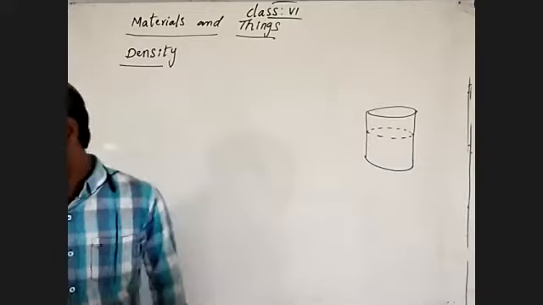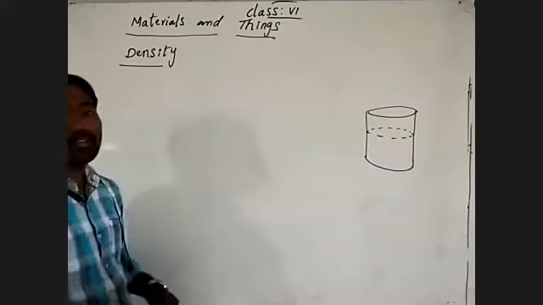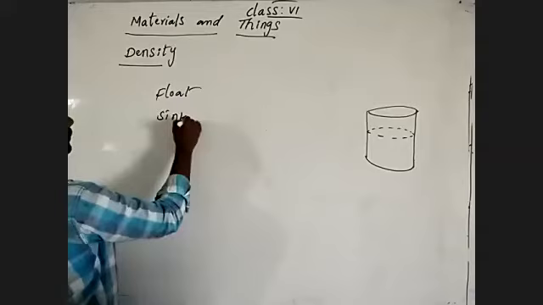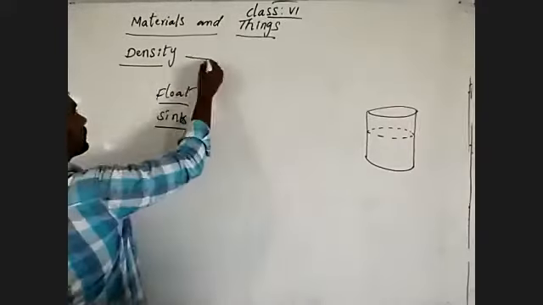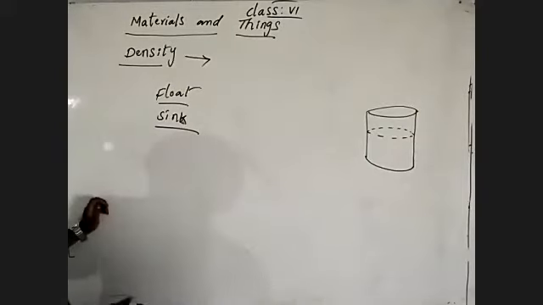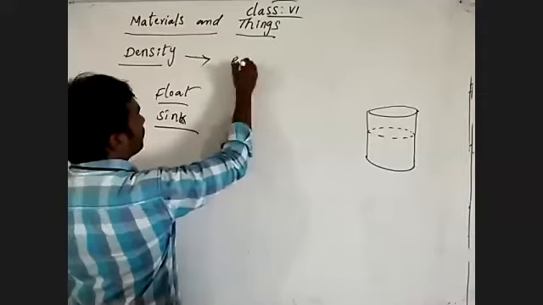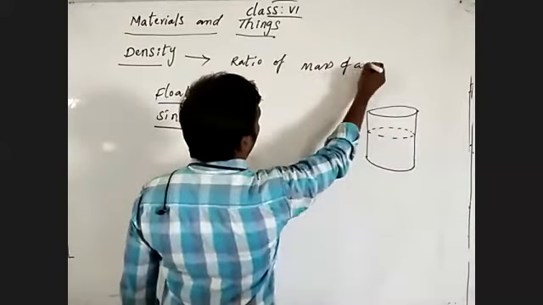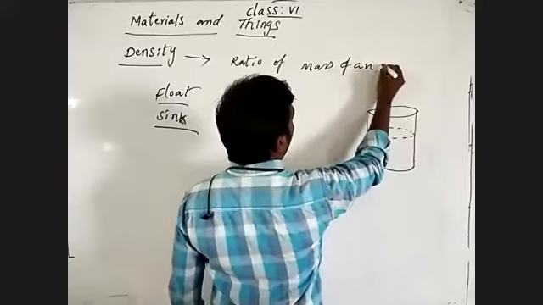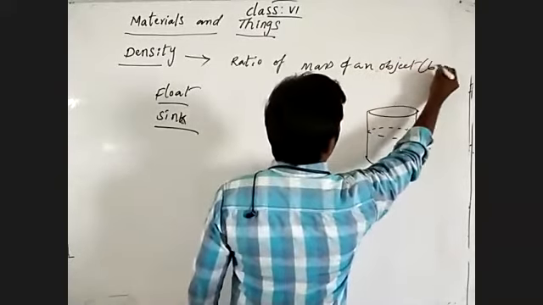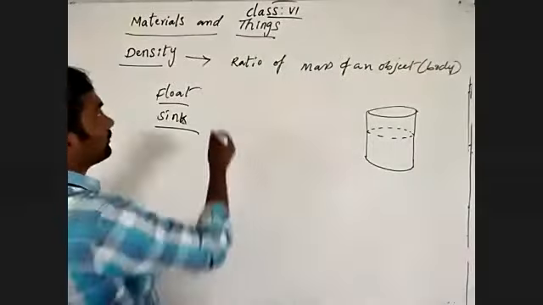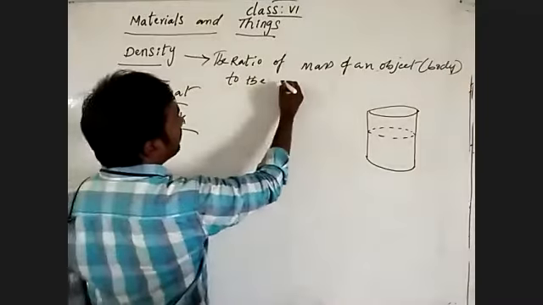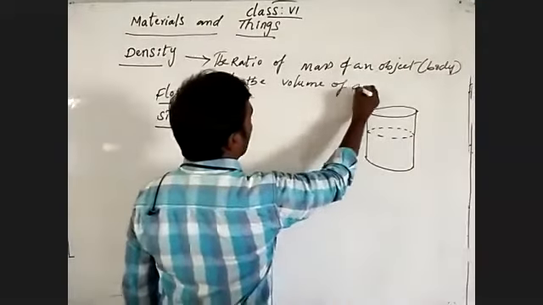What is density? Density means the ratio of the mass of an object, or body, to the volume of an object.